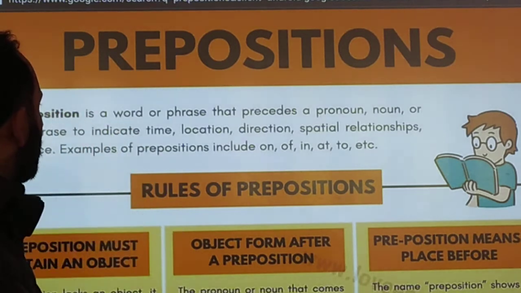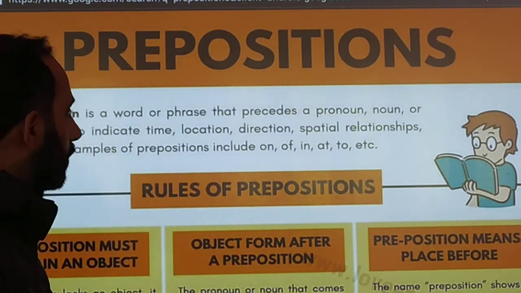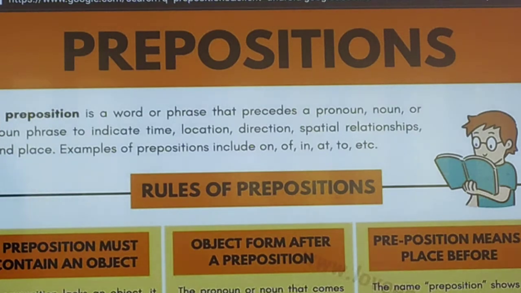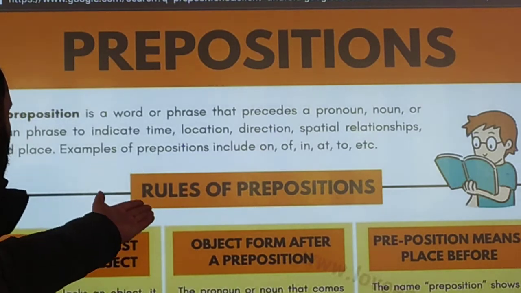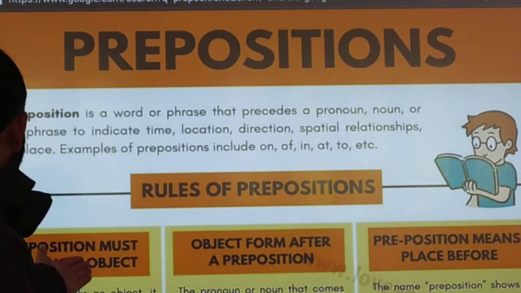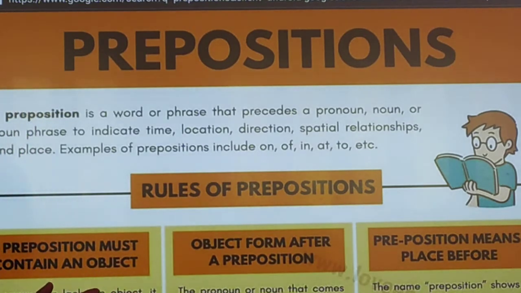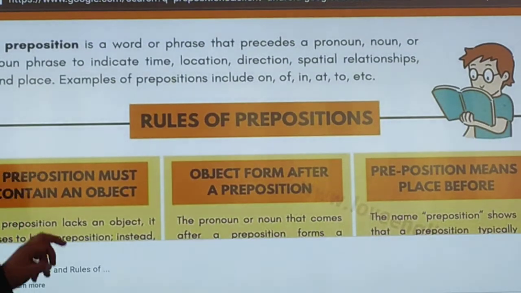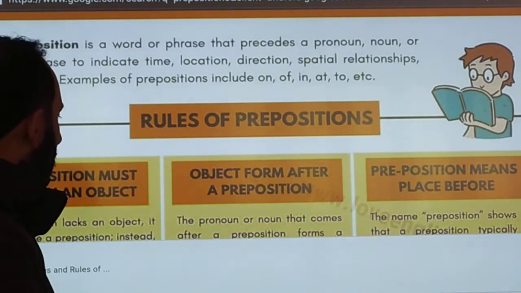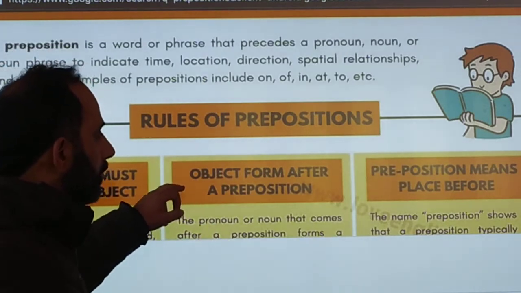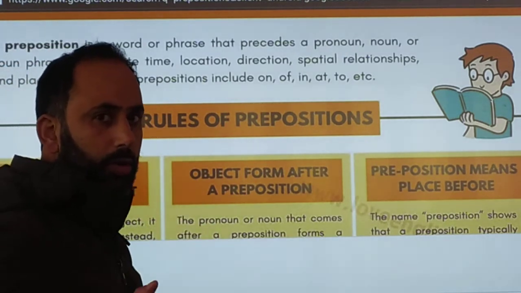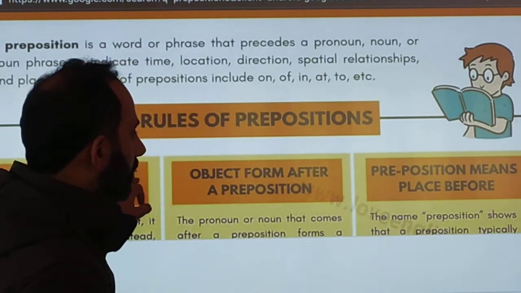A proportion is a word or a phrase. It precedes a pronoun, noun, or a noun phrase to indicate time, location, direction, relation, and place. Examples of proportion. I told you rules of proportion. A proportion must connect an object. If a proportion lacks an object, it ceases to be a proportion. At that time we cannot say that this is a proportion. Object form after proportion: the pronoun or the noun that comes after the proportion. Proportion means place before. I have shown you the example. The name proportion shows that.